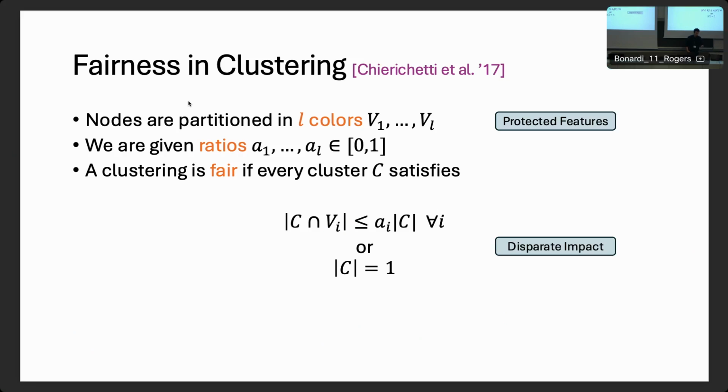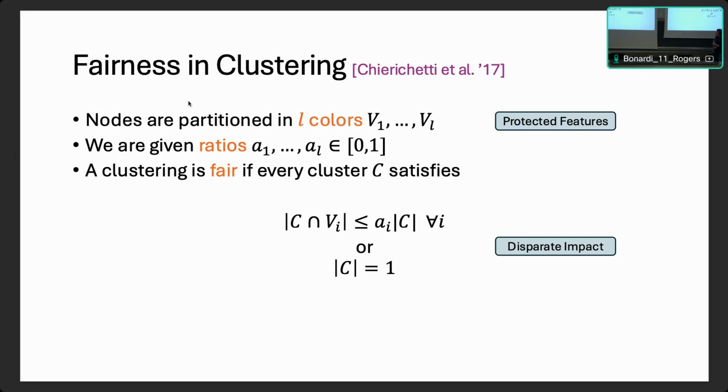These are A1 to AL. Now, we would say that a clustering is fair if inside every cluster, the number of nodes that have a specific color is at most an Ai fraction of this cluster. There's a small exception to that. We also allow clusters to be singletons, and we consider that fair as well.